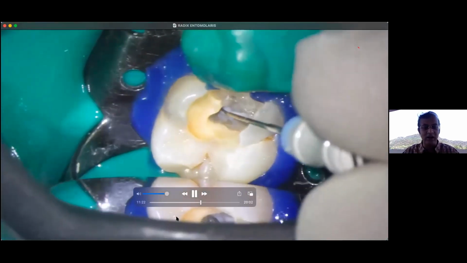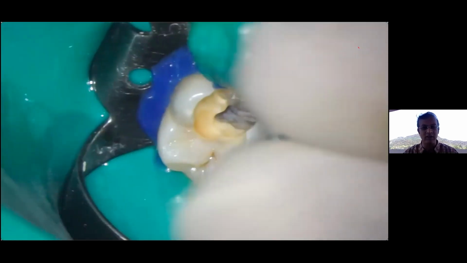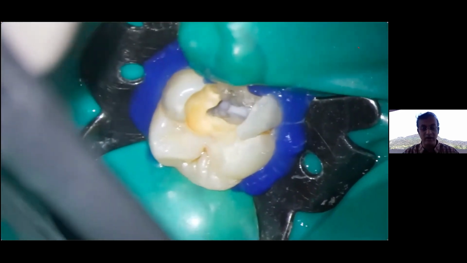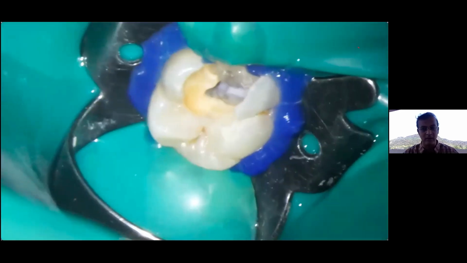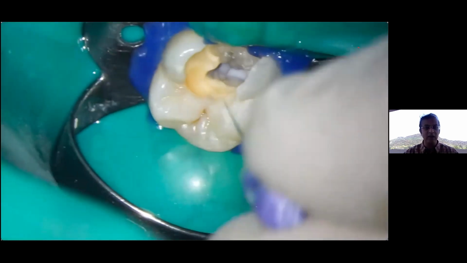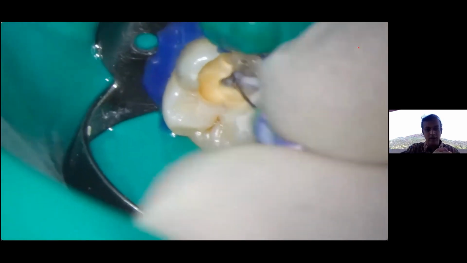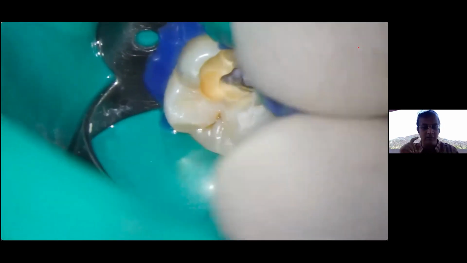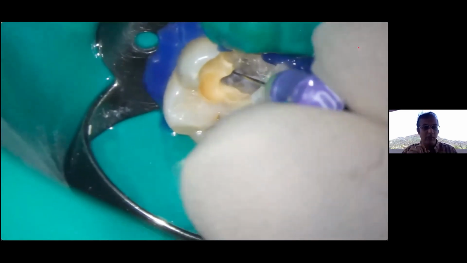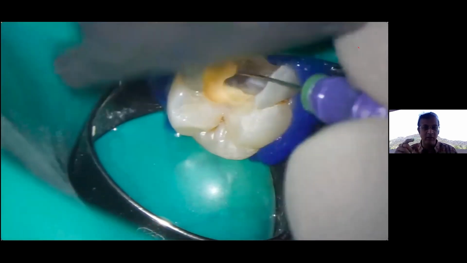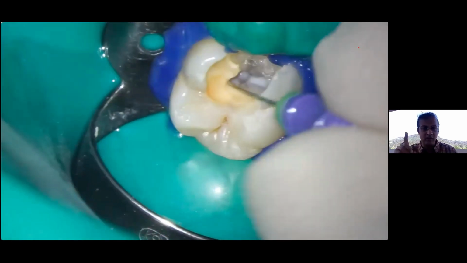I'm trying to bypass again. Bypass also loosens the file in the canal so it can pop out easily. Sometimes if the instrument does not come out, it is okay if I could bypass it well. Now you will see, as I try to bypass, the file is coming out wavy. That means the instrument is blocked inside very heavily. My number 10 and 15 files are bending so much that bypassing is not a great idea, because as I go with thicker instruments, I may break another instrument next to it.